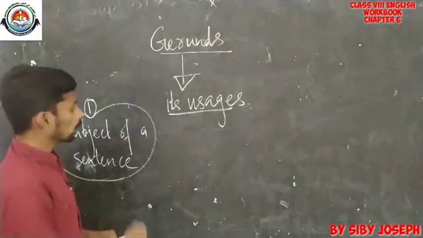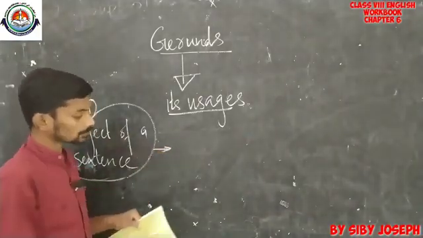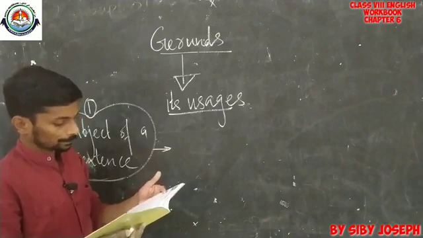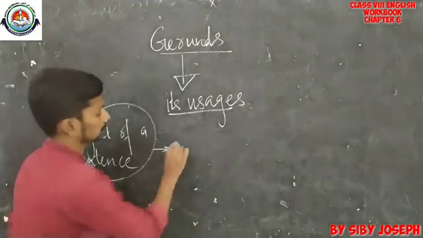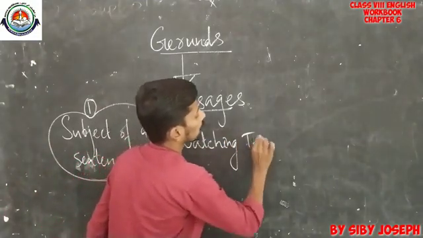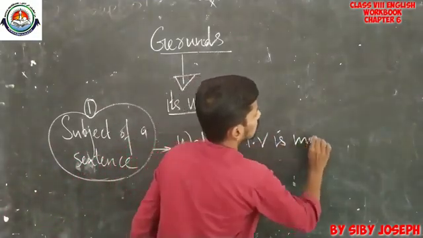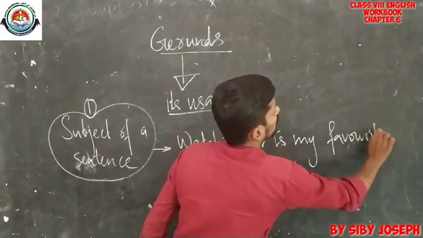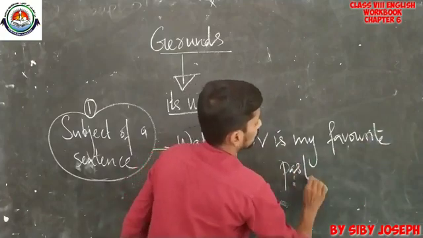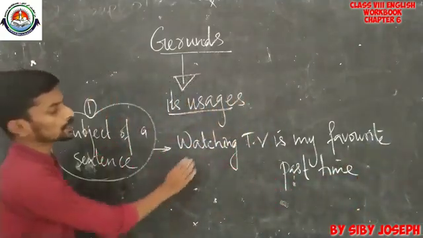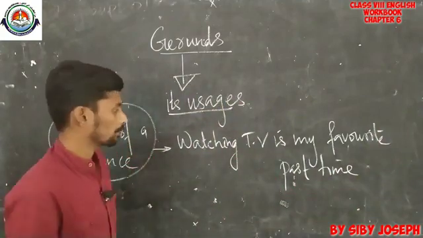Now, we can go on to discuss an example. Look at the example. Watching TV is my favorite pastime.